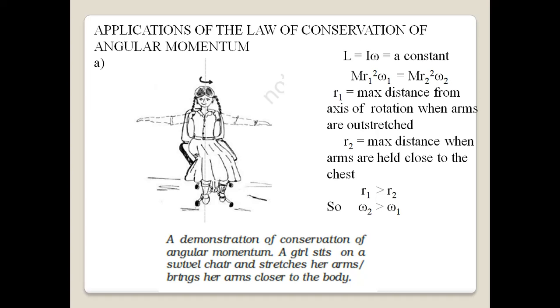So obviously R1 is greater than R2 because when she has her arms outstretched, the distance to the tip of her fingers will be R1 and that will be greater than R2. So then omega 2 will be greater than omega 1 according to the law of conservation of angular momentum. So when she holds her hands close to her chest, she will be able to rotate faster on the swivel chair.